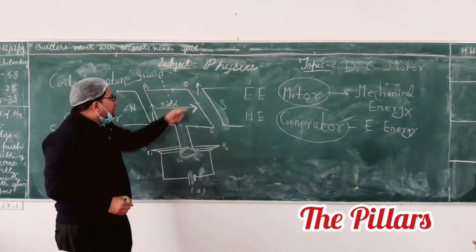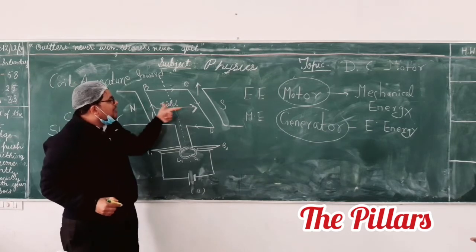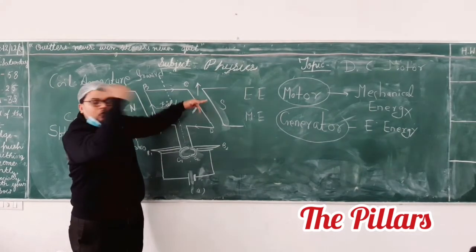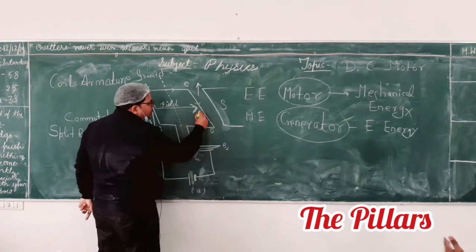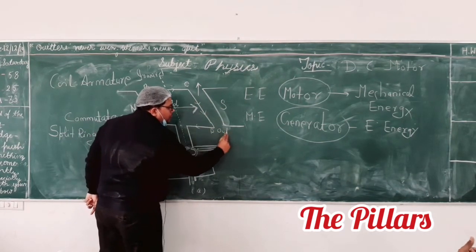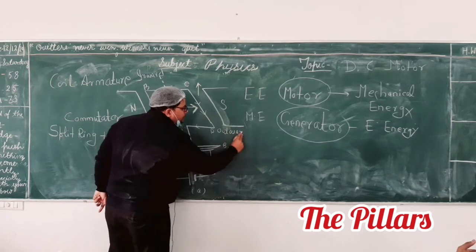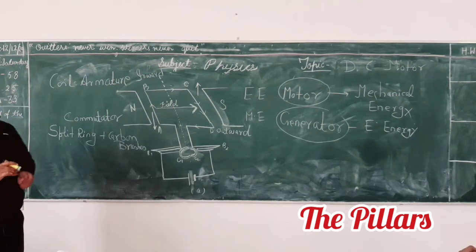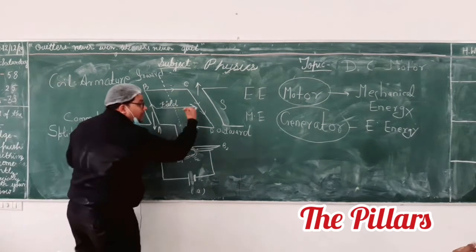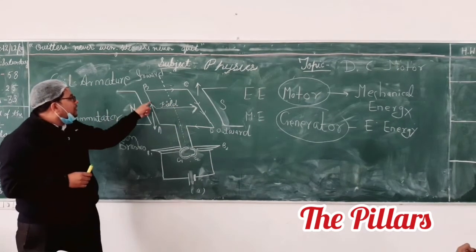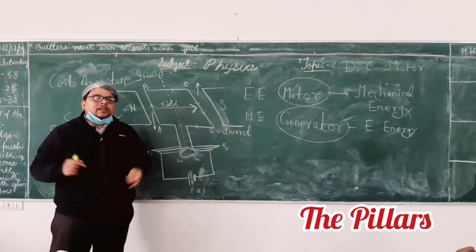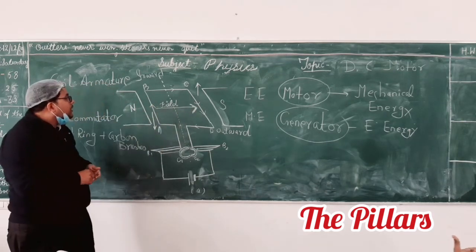Now, let's apply here. Magnetic field is in this direction. Current is in this direction. Force will be outward. So on this arm we are having outward force. Is it okay? Here it is outward force. Is it okay to all of you? On this arm we are having inward force. Here we are having outward force.